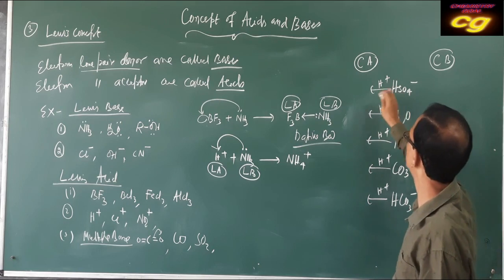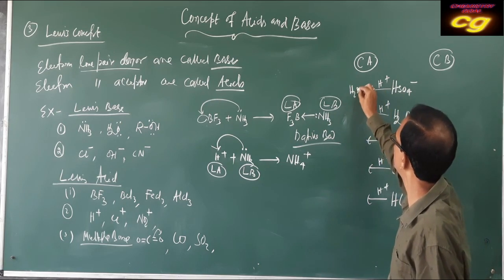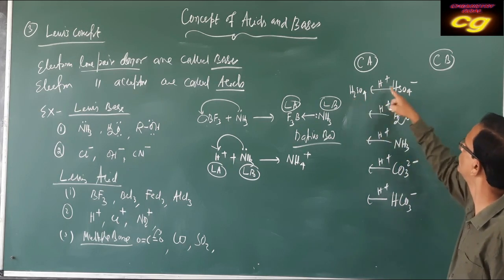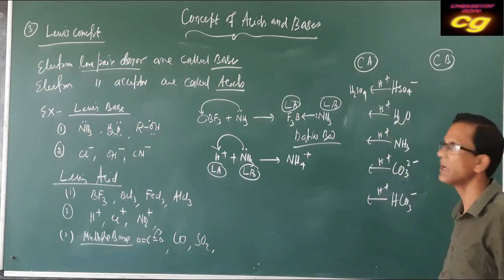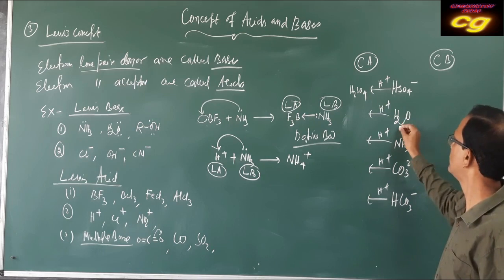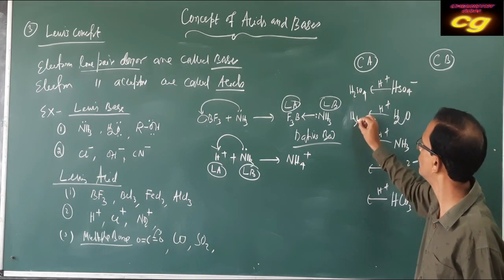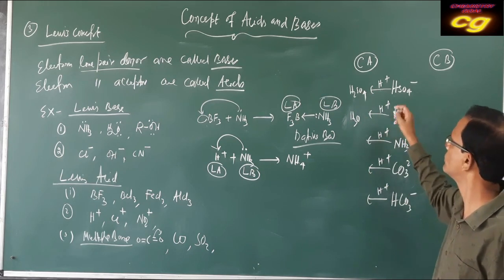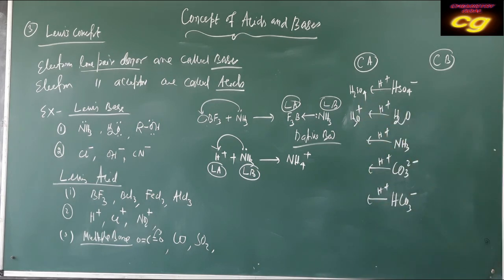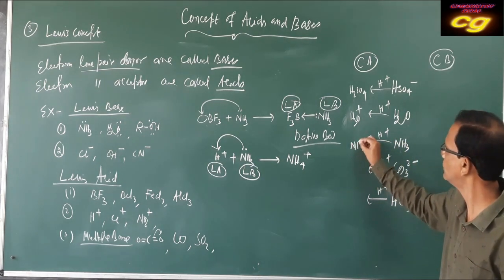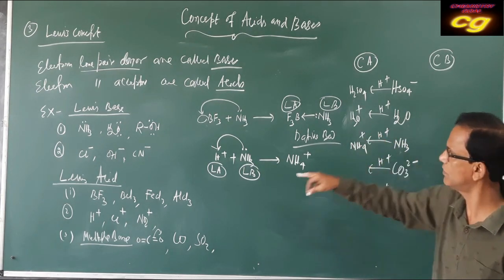So if you add H plus to HSO4 minus, it becomes H2SO4, with the minus and plus making it neutral. Then water is neutral having two hydrogens. When H plus is added it becomes H3O plus. Ammonia is neutral, with H plus it becomes NH4 plus, already discussed.